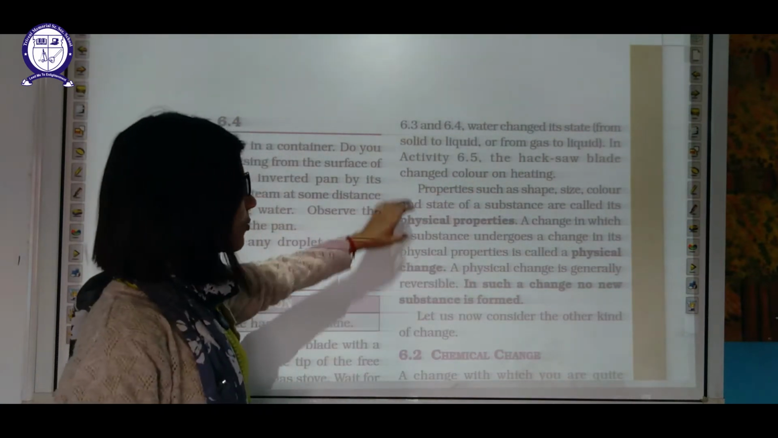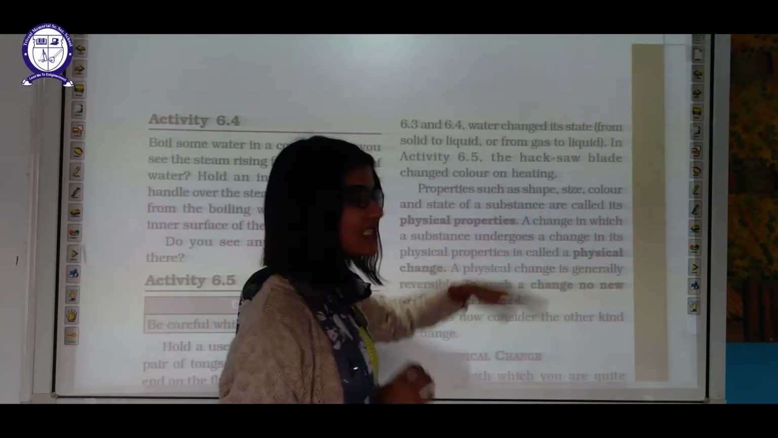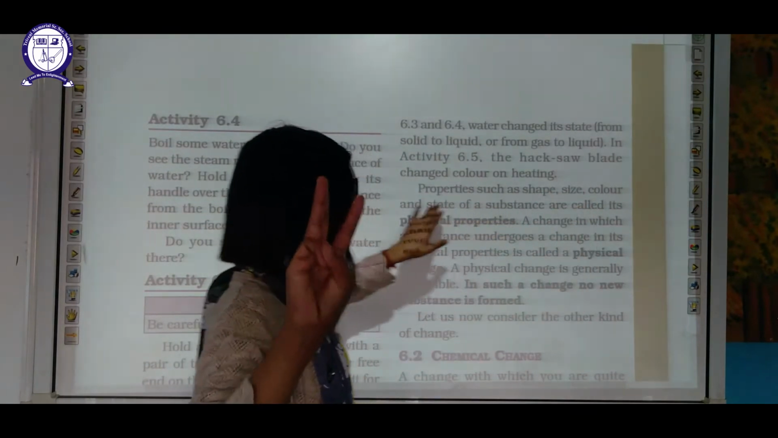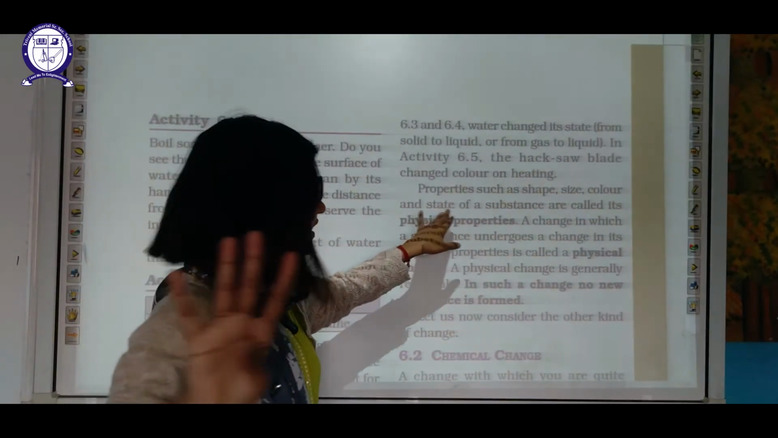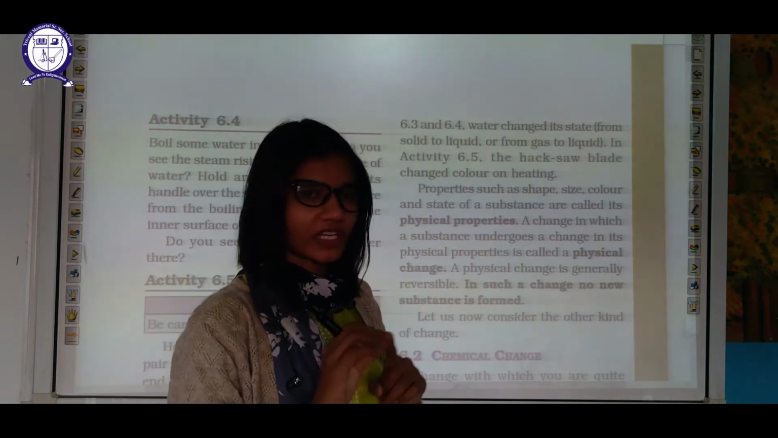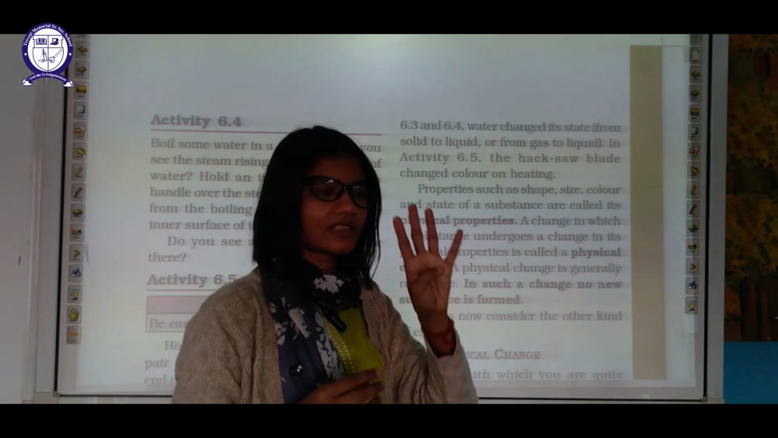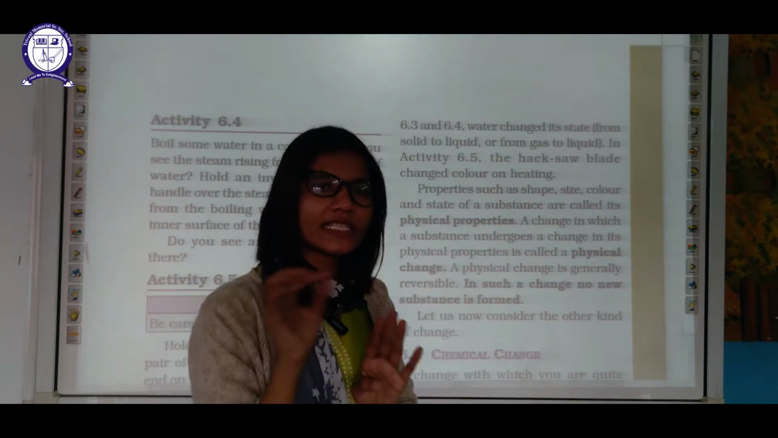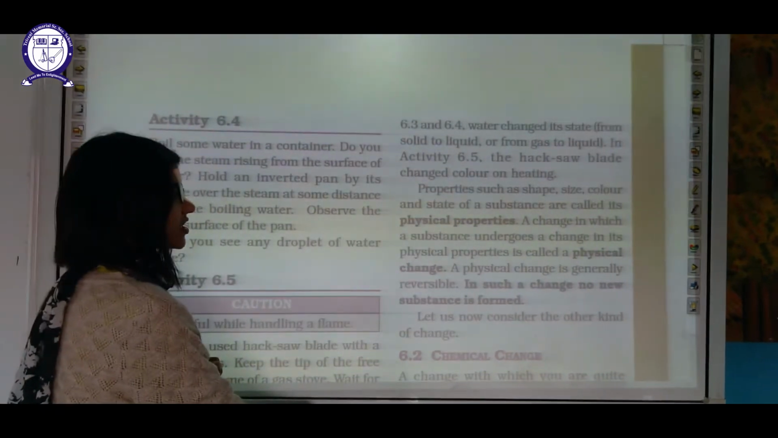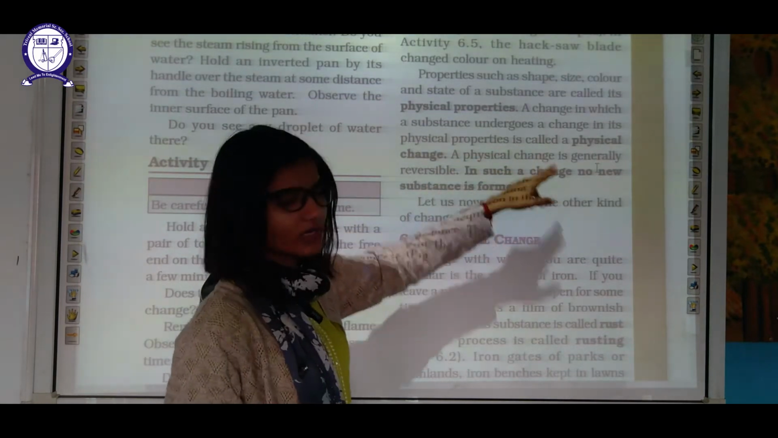Keep this in your mind: properties such as shape, size, color and state, which a substance can change, are known as physical properties. Change in shape, change in size, change in color, change in state. These four kinds of change are physical changes. Changes in which a substance undergoes change in its physical property are known as physical change.